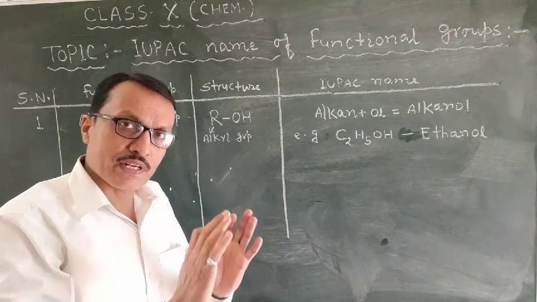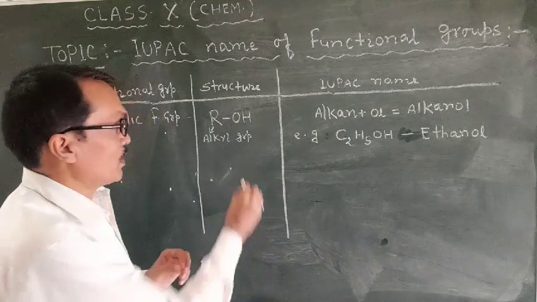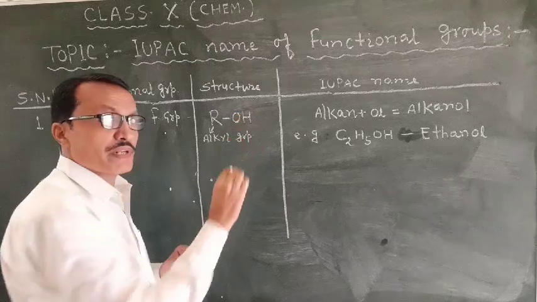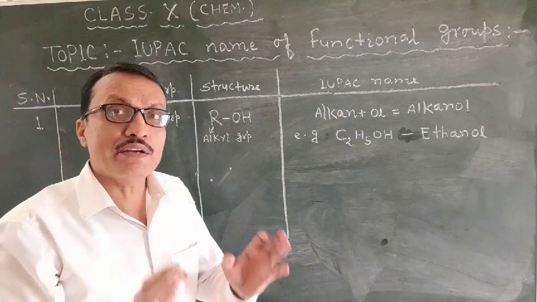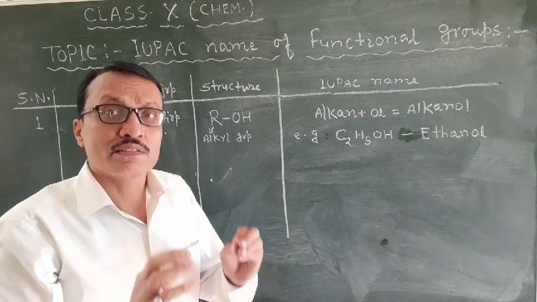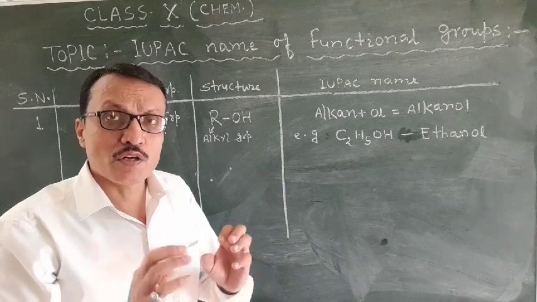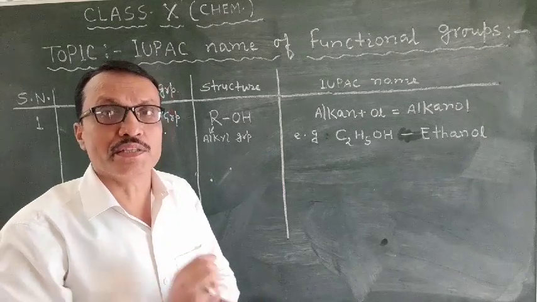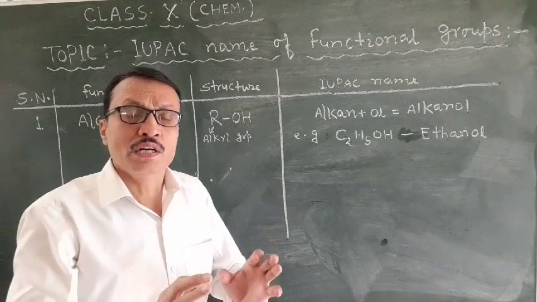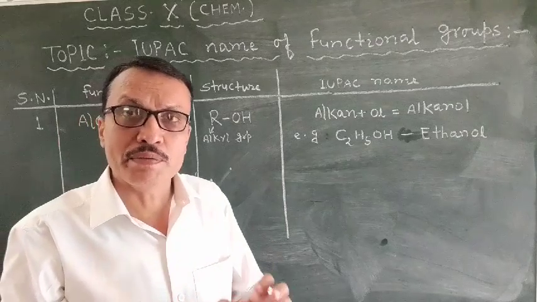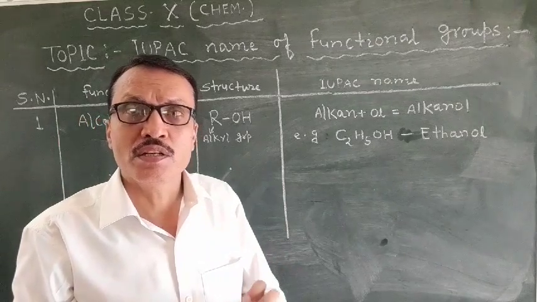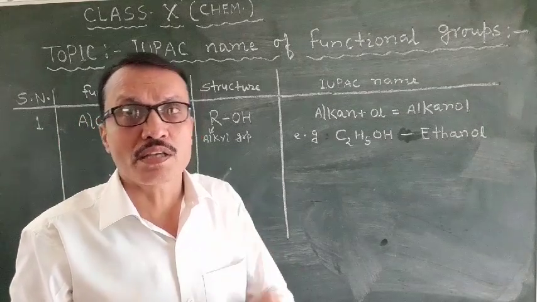So in a carbon compound, if an OH group is present, you have to understand the compound is of the alcohol family. All the alcohol family members contain the OH functional group.